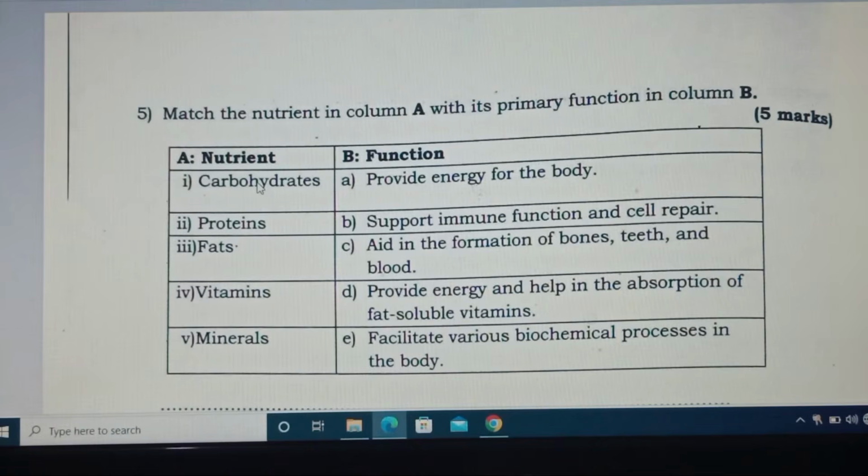The main function of carbohydrate is to provide energy for the body, so I corresponds with B. Protein, II, supports immunity function and cell repair, so II corresponds with B.